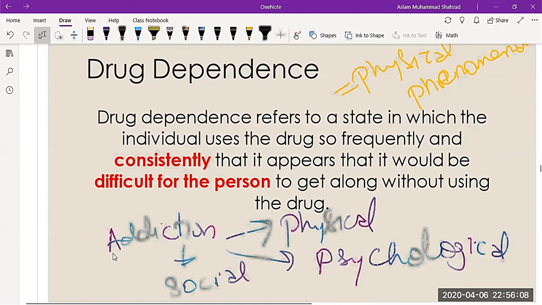So drug dependence is only a physical phenomenon, where psychological or social aspects have not been discussed, whereas addiction will be physical, psychological, and social. Many scientists have defined addiction in different contexts, but in a broader sense, this is the main difference between drug addiction and drug dependence. We will discuss all these topics later on in our next lectures.